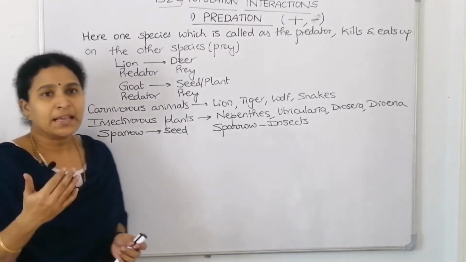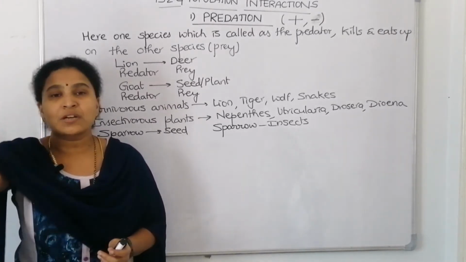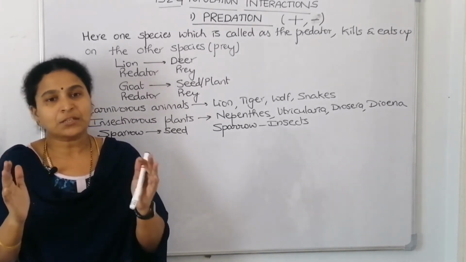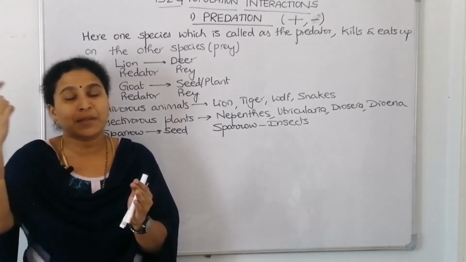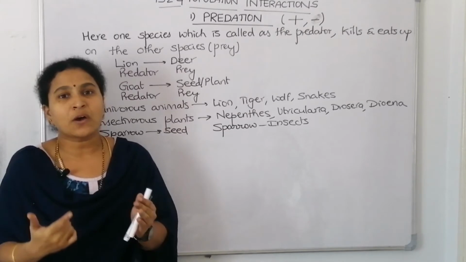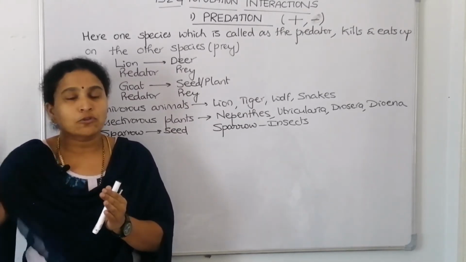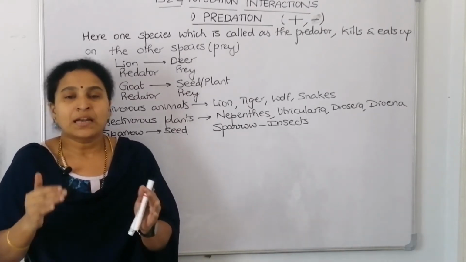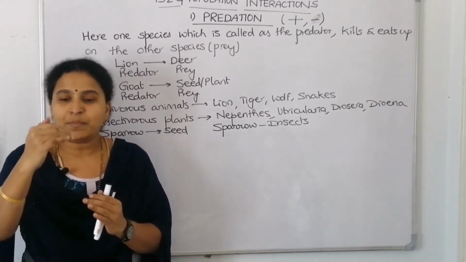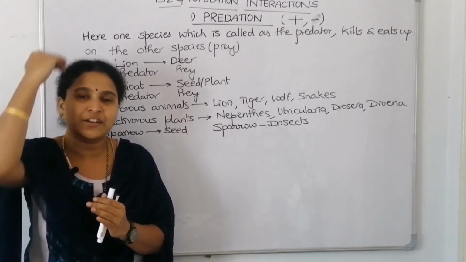Now let us think, plants are the producers. Plants are the only organisms which can trap sunlight and fix it in the form of organic material. They take inorganic substances like carbon dioxide from the atmosphere and water from the soil, and convert them into an organic material called carbohydrate. So the photon energy got converted into chemical energy. Now the plant is eaten by a herbivore, the herbivore is eaten by a primary carnivore, and the primary carnivore is eaten by secondary and tertiary carnivores.